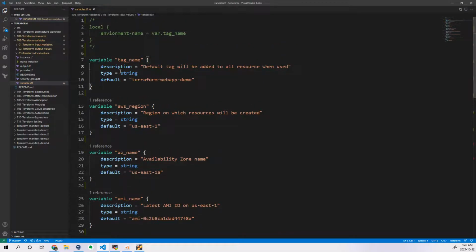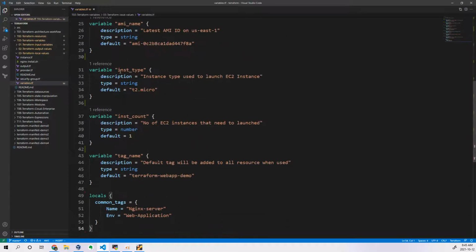So now we can see this. In this way we have written locals and the common tags. That is a name which I give. Common tags, let's say type. Let's say I've written something called application, a web application or just an application type. The environment is web application, and the name is nginx-server. These are the tags which I added.